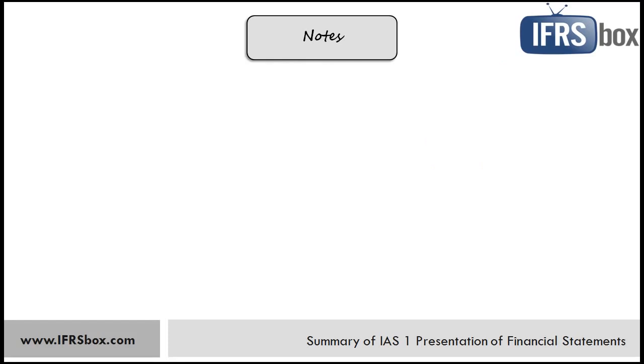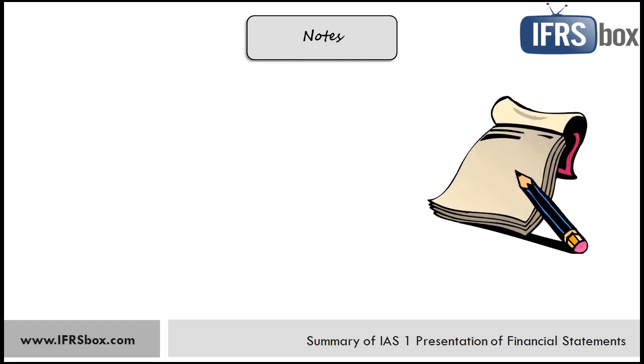Notes to the financial statements shall present information about the basis of preparation of the financial statements. They should present also information that is not presented elsewhere and is required by IFRS or is relevant to understanding the financial statements.